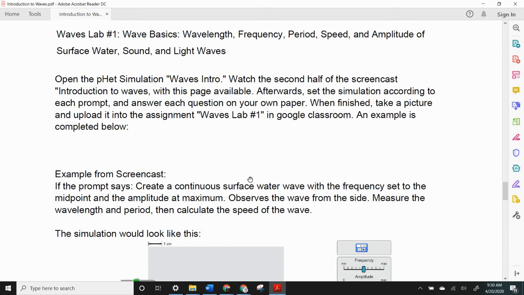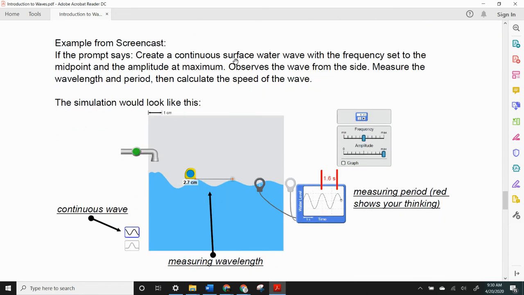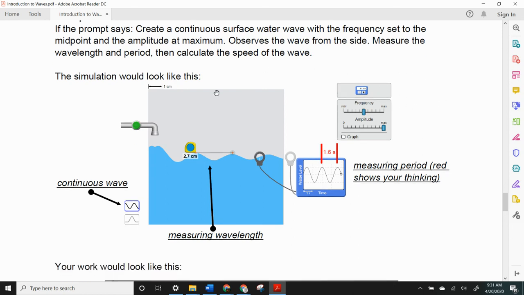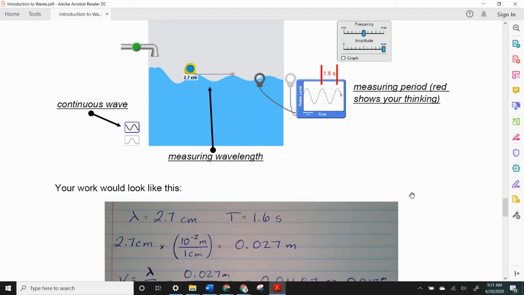All right. So let's say once you've opened up the waves intro for yourself, the prompt said something like create a continuous surface water wave with the frequency set to the midpoint and the amplitude at maximum. Observe the wave from the side and measure the wavelength and period, then calculate the speed of the wave. Well, within the simulation, you would do this. So you'd set up the water waves, you'd have the continuous wave on, you'd turn it on, and the waves would travel across the screen. At some point, you'd pause it, making sure that you've let those waves run out for a while so that the pattern on here is consistent. And then you could measure wavelength and you can measure period. Your work would look like this.